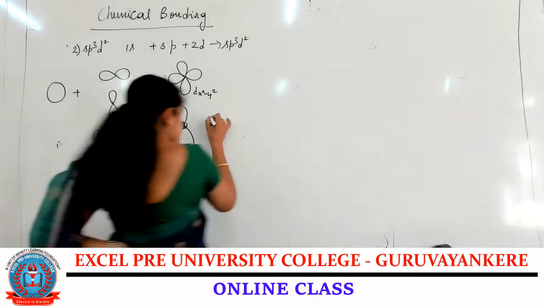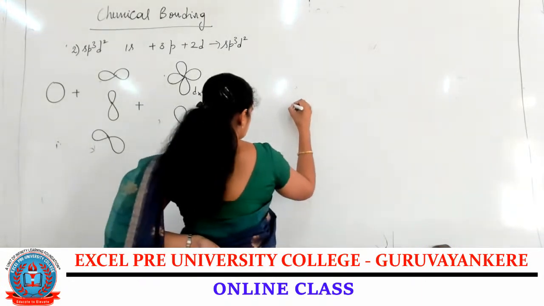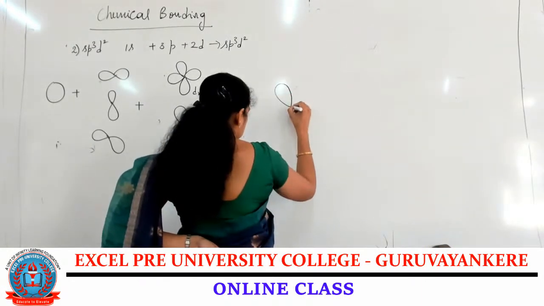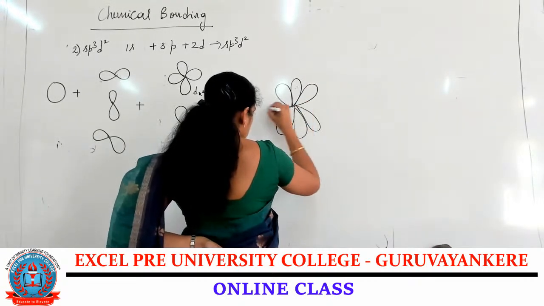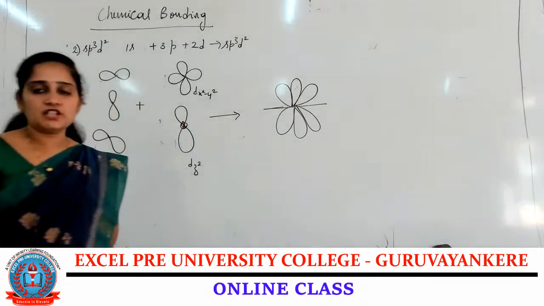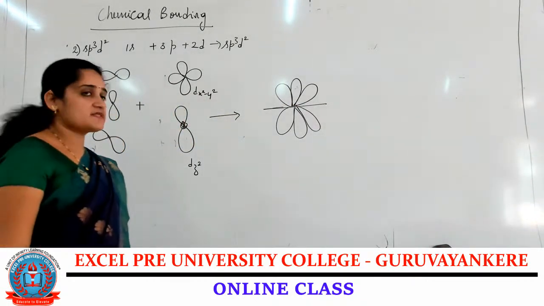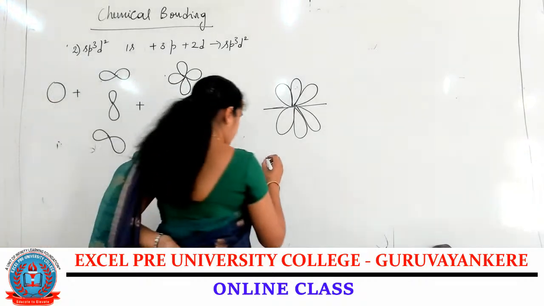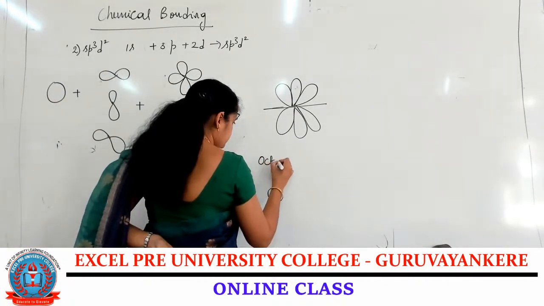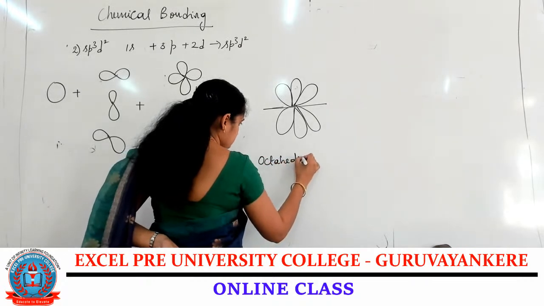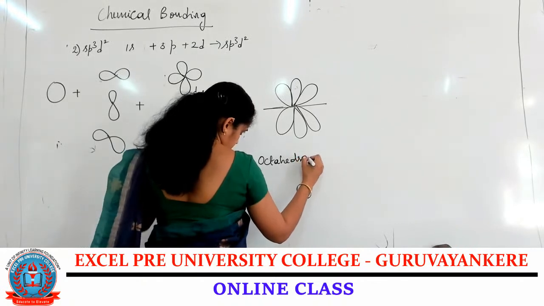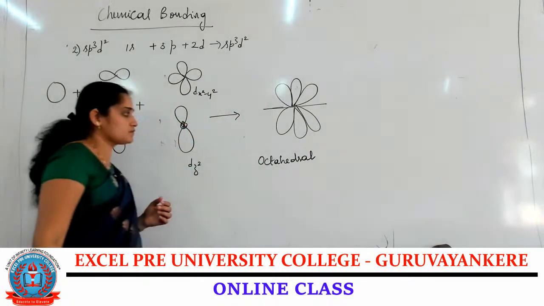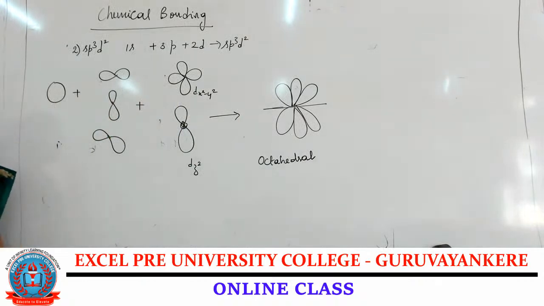Now after mixing, three lobes above, three lobes below. So it forms an octahedral geometry.